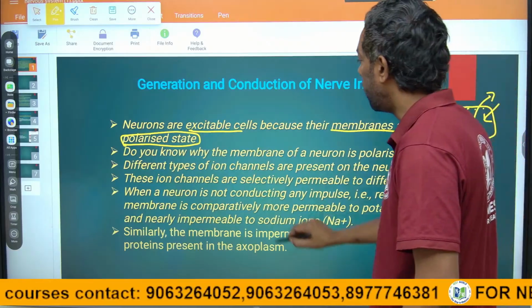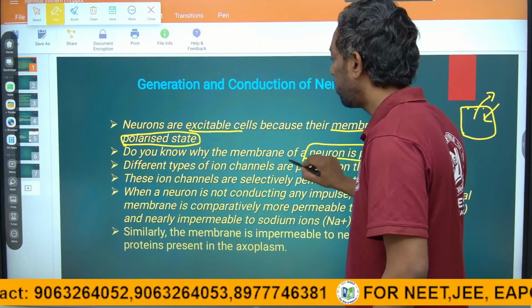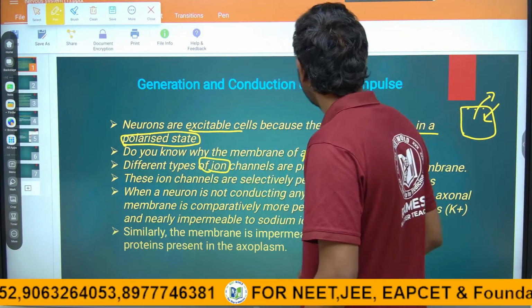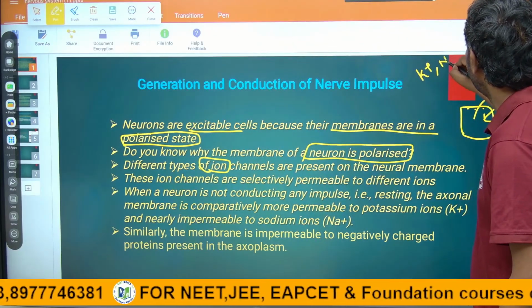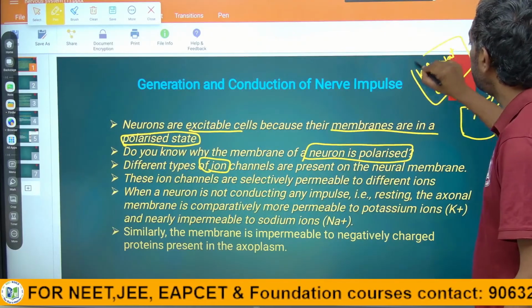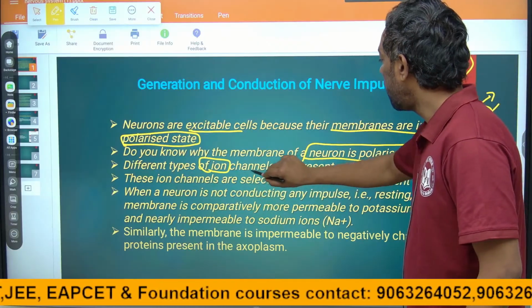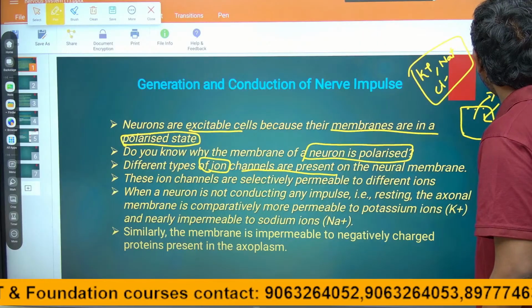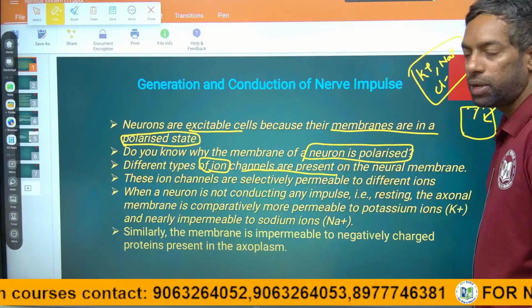Do you know why the neuron membrane is polarized? We are going to discuss the different types of ions: potassium, sodium, chlorides. These are minus and plus particles. Different types of ion channels are there, especially the sodium potassium pump.